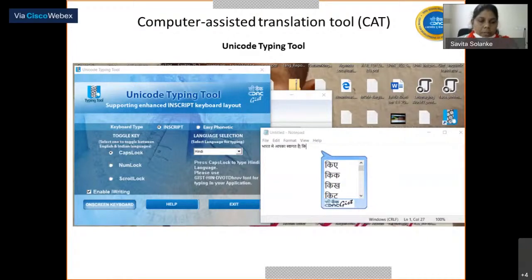Here we are supporting the autocomplete feature like this. Plus we are supporting easy phonetic typing. An on-screen keyboard is also there in this tool. By using this tool, users can do their typing very fast.